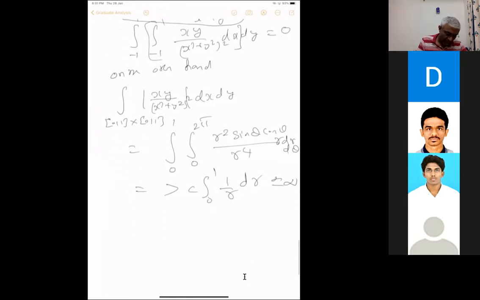Then another example is where Fubini's theorem or Tonelli's theorem is not true.